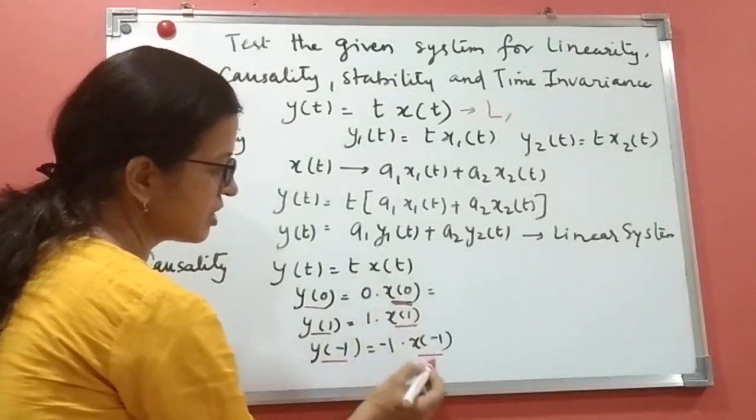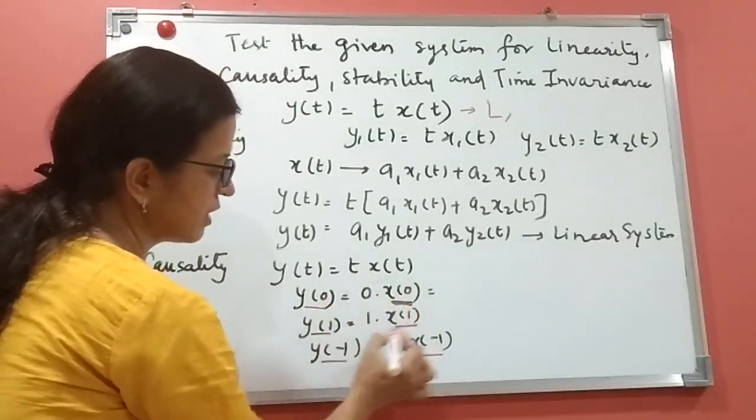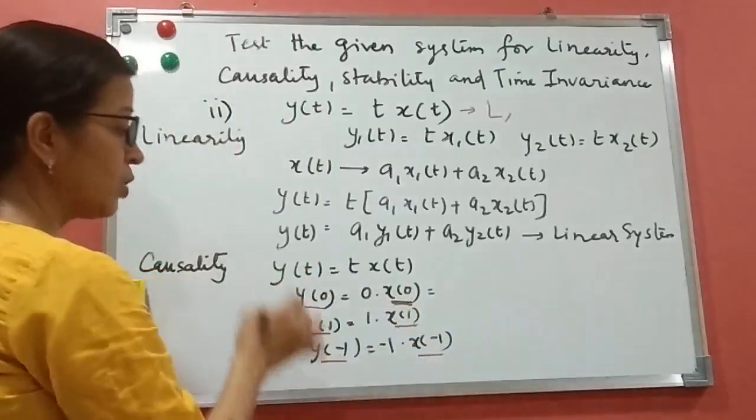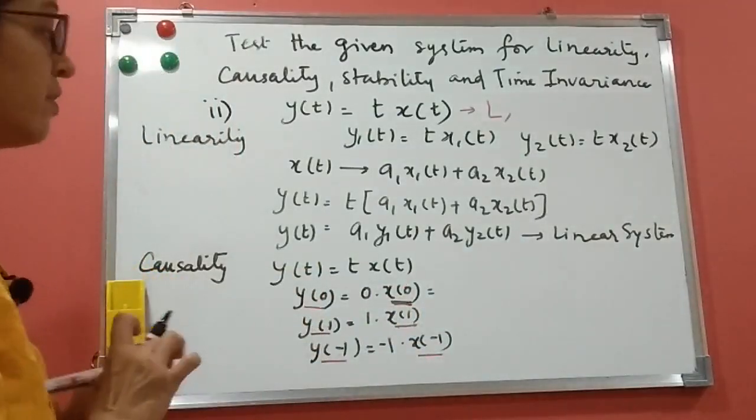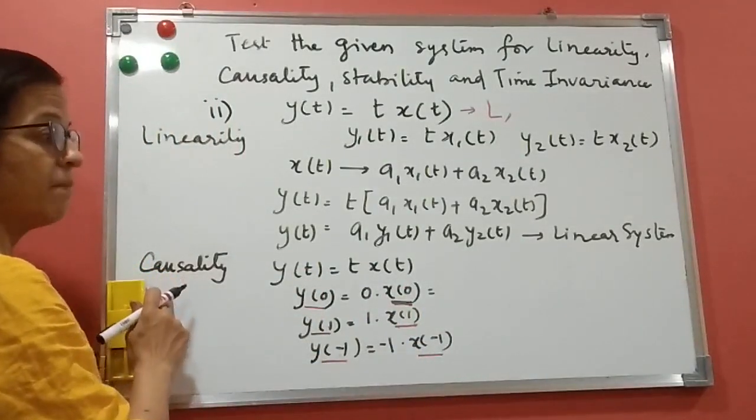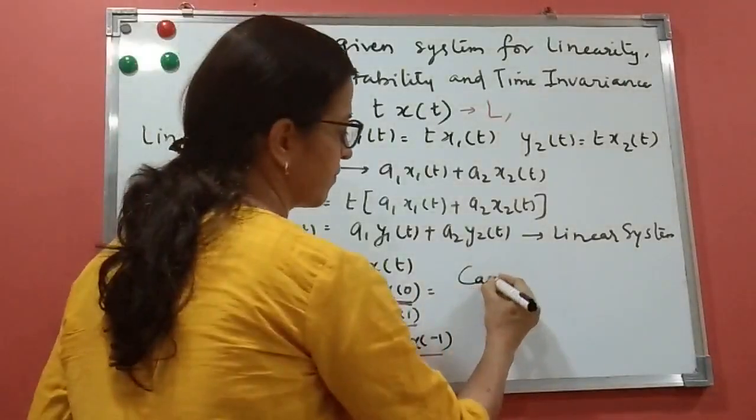You can see here t is not changing: 0, 0, 1, 1, minus 1, minus 1. So it is depending only on the present. And what is the definition of causality? Present and past. So it is causal.